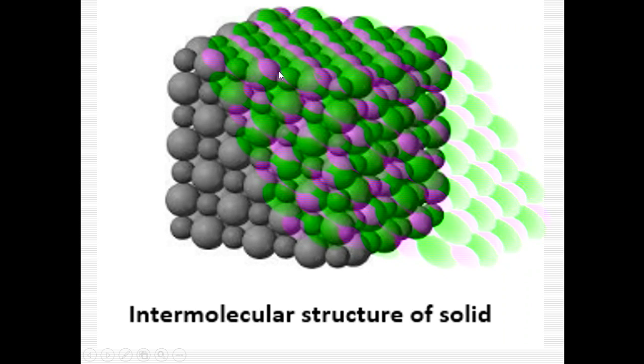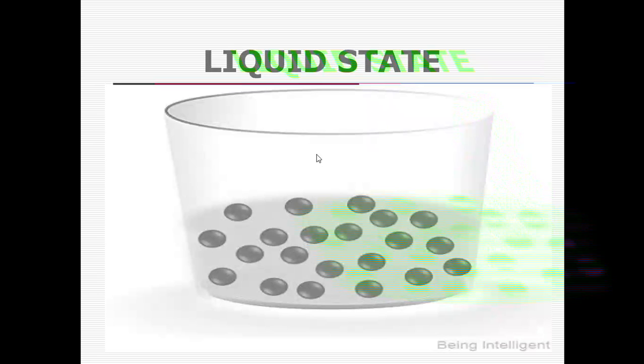Here, the particles are tightly packed together. There are very small gaps in between them. There is a strong force between these particles which prevents them from moving around. Understood about solid state, students? Yes, ma'am. Okay. Next one, we will move to liquid state.